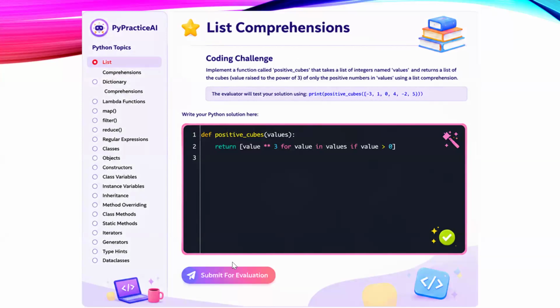Once the learner understands the topic, they can write their solution to the coding challenge directly in the application and submit it for evaluation. Here, instead of using simple string matching or rule-based validation, we will use an AI agent with a tool to execute the learner's Python code. This gives our application actual code execution capabilities.